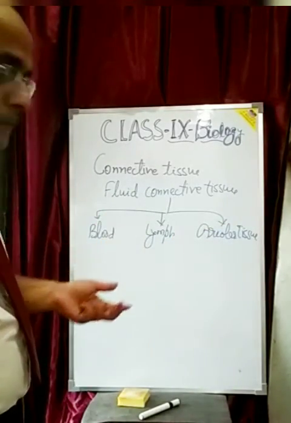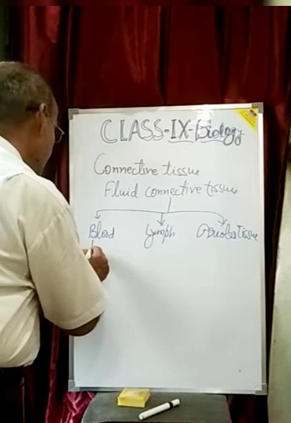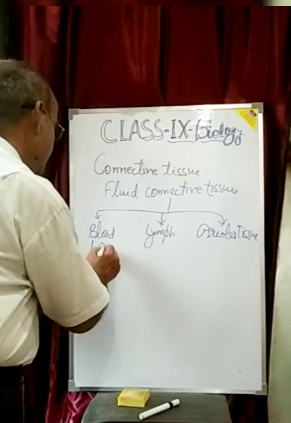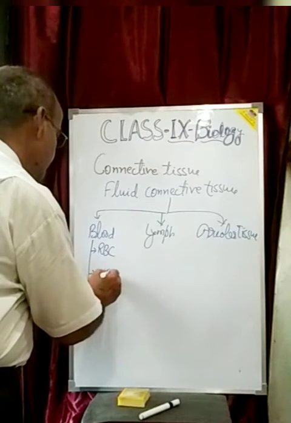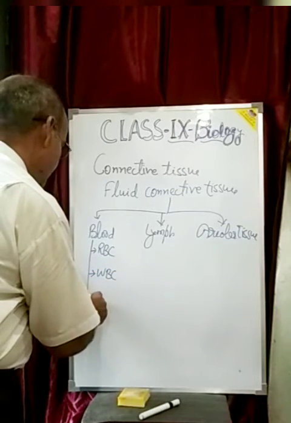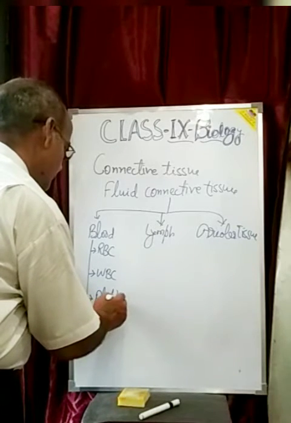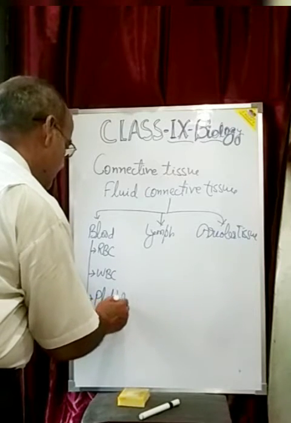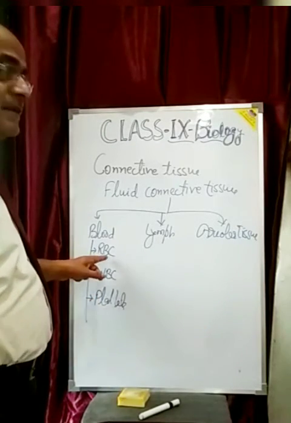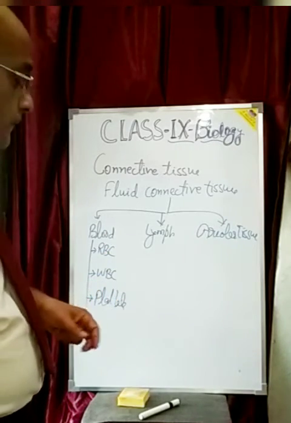My dear student, the blood is having three types of cells: RBC, WBC, and platelets. RBC is called the red blood corpuscles or erythrocytes.